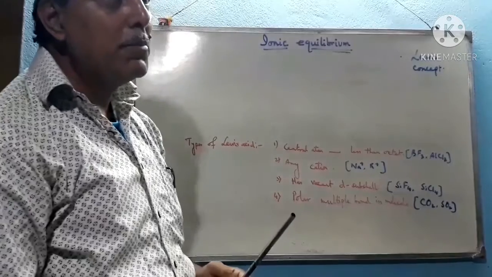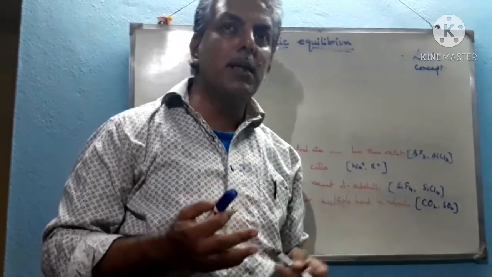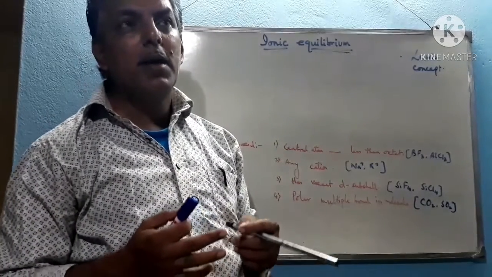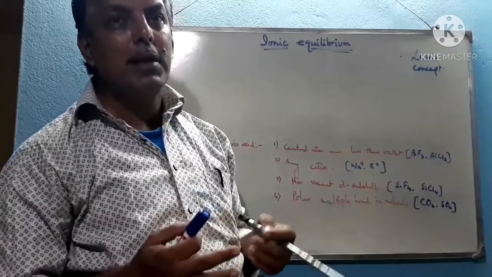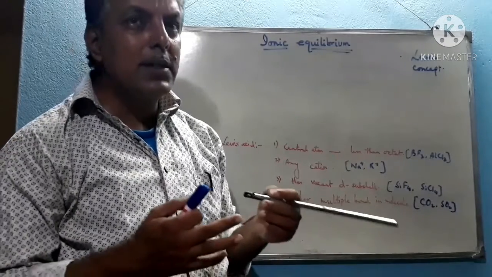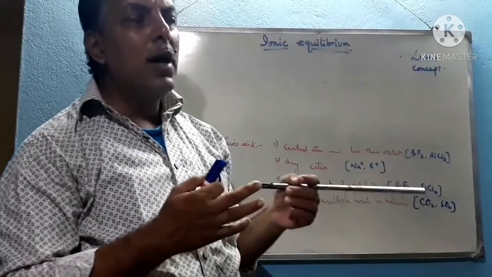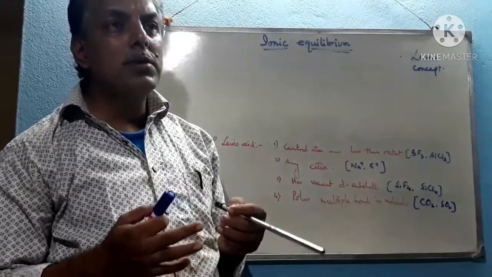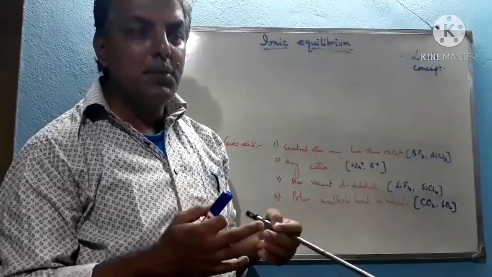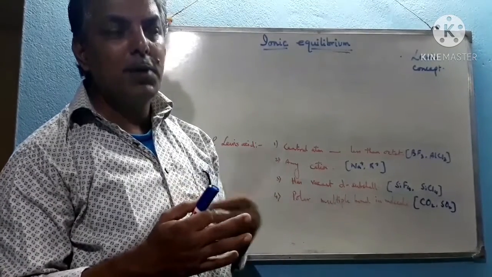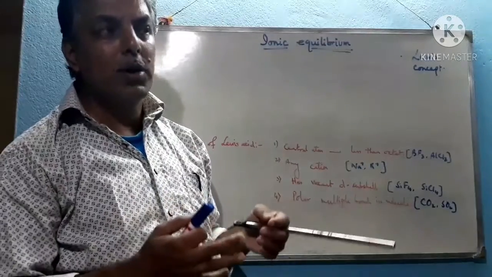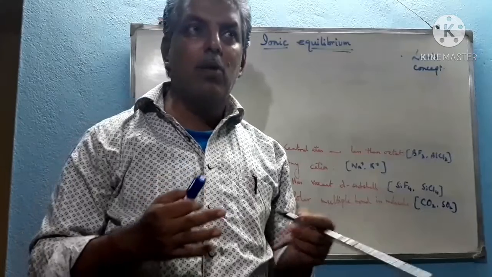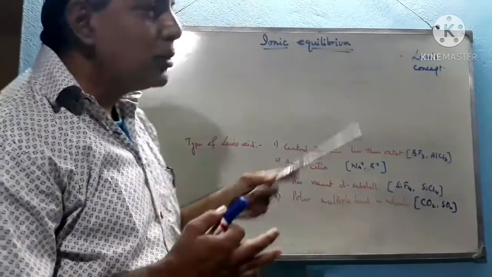Now, the Bronsted-Lowry concept has a limitation, because it cannot explain the acidic nature of some compounds like BF3, AlCl3, etc., which don't get dissolved in aqueous solution. So according to the Arrhenius concept, they are not an acid or base. They cannot donate H plus, like BF3 cannot donate H plus because it has no hydrogen atom in its molecule. That's why it is not an acid according to the Bronsted concept, but it shows some acidic property.